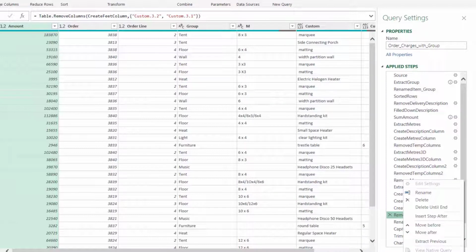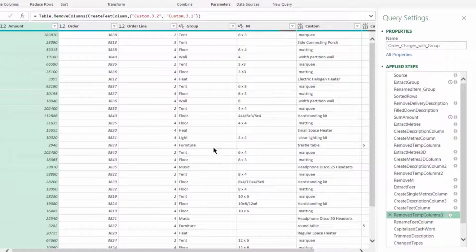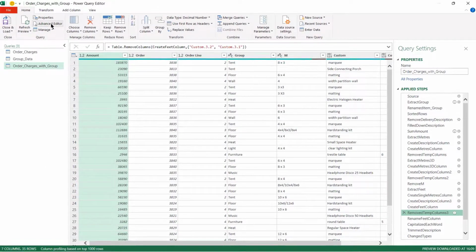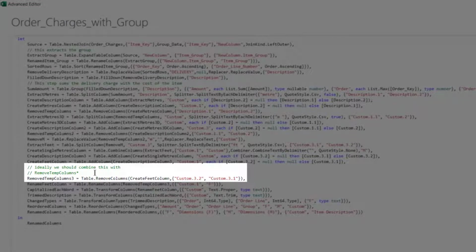I'm going to go into the properties for remove temp columns and say, ideally, we should combine this with, and then we're going to enter return, and we're going to say remove temp columns. We'll just say star, so we know that we mean all the other remove temp columns. So we've got 2 lines in this description. Click OK. Again, we can go to this little icon and we can see what it says here, and then we can go to the advanced editor, and it's actually created 2 lines this time.